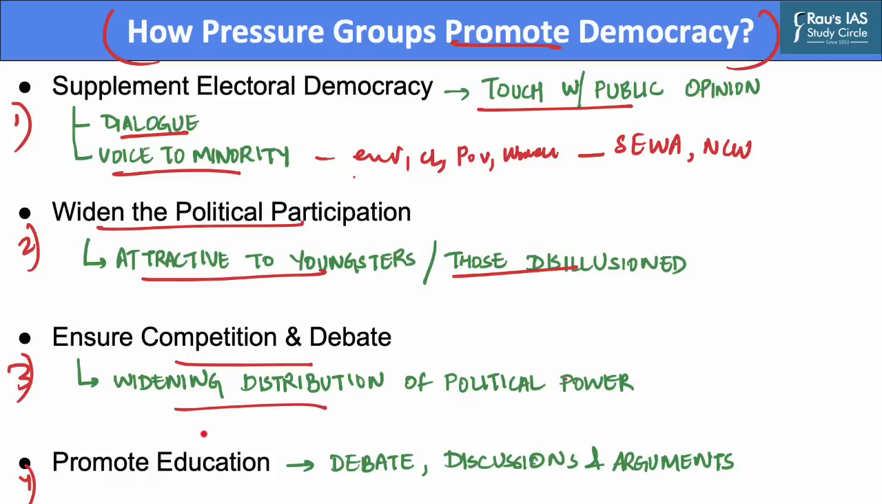The fourth way in which these pressure groups promote democracy is through promotion of education. Pressure groups promote political debates, discussions, and arguments. Thus, in doing so, they create a better informed and more educated electorate, which, in turn, helps to improve the quality of public life.